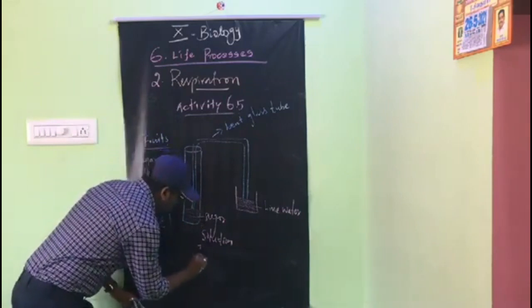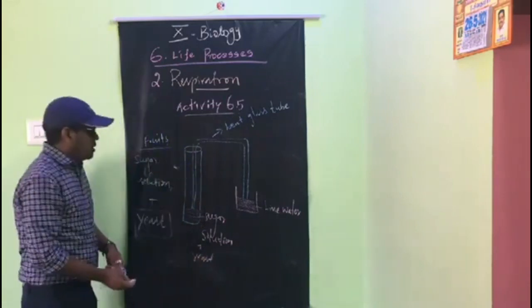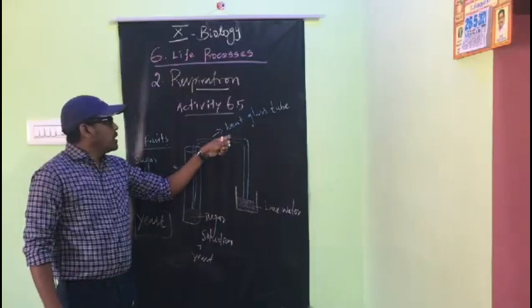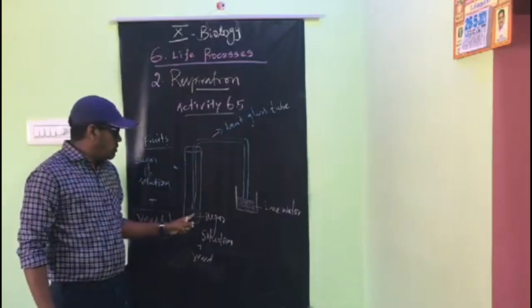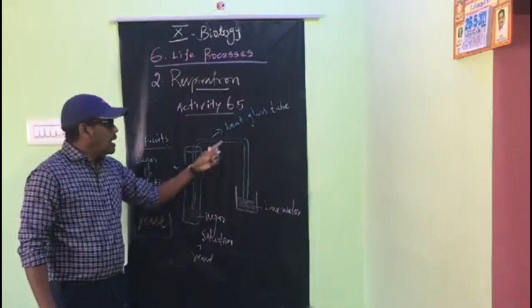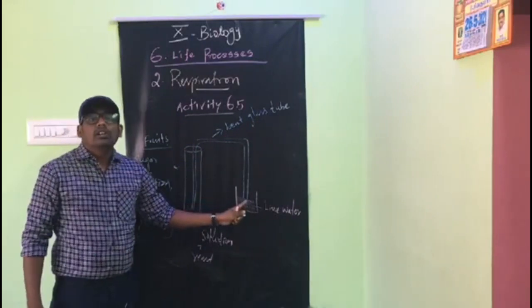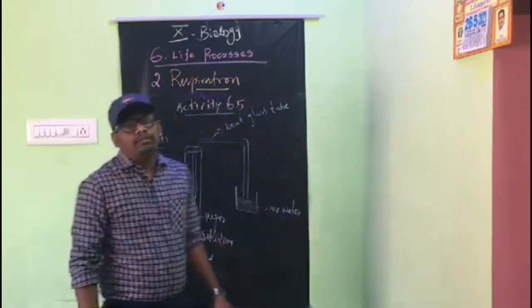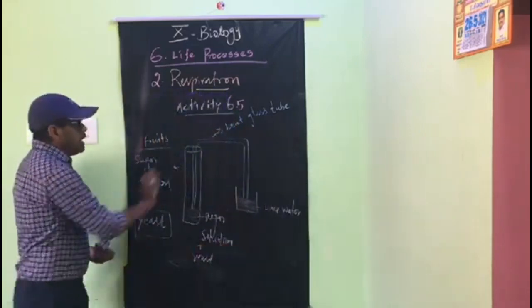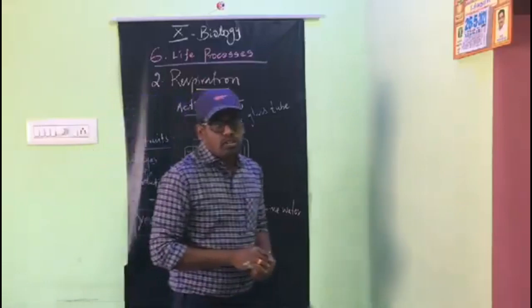Very important, yeast we have to add. And there is a bent glass tube. One end is with the sugar solution, another end is with the lime water containing test tube or beaker. Okay, leave this setup for few hours.